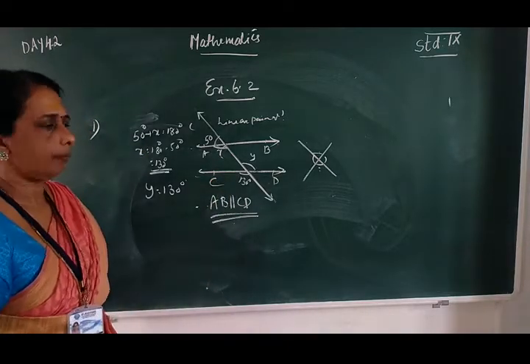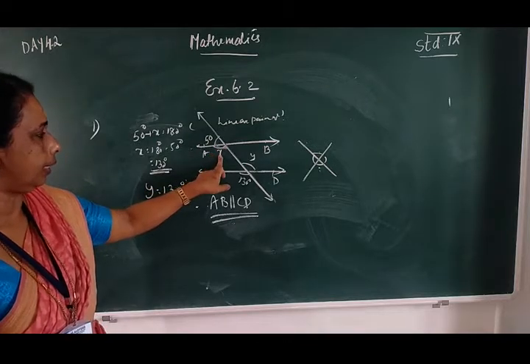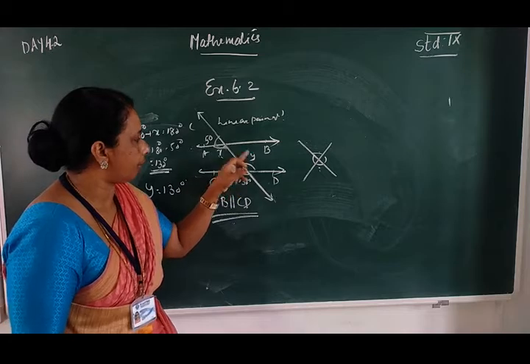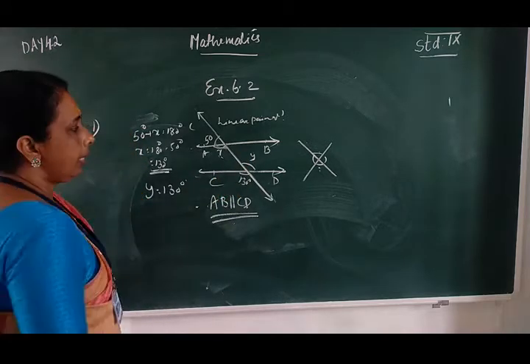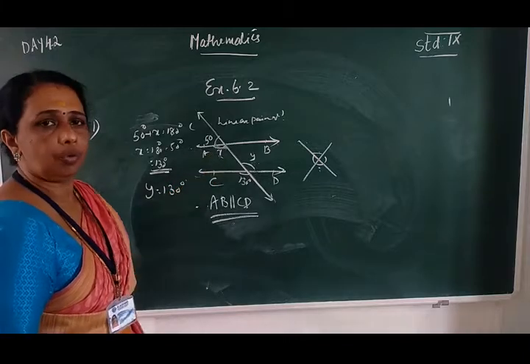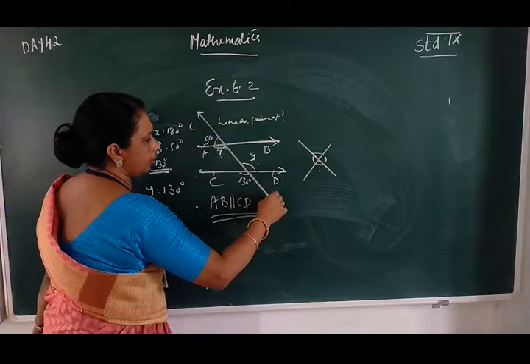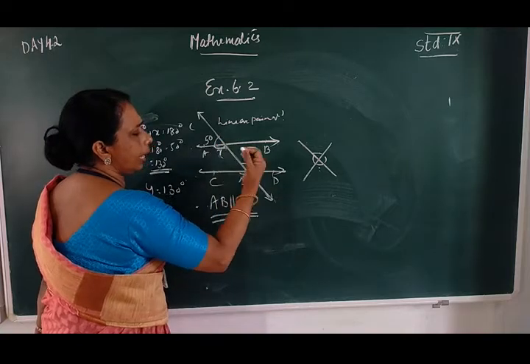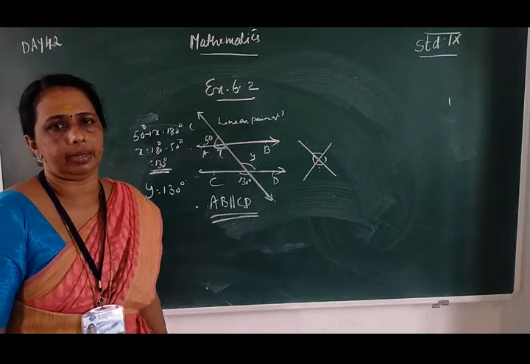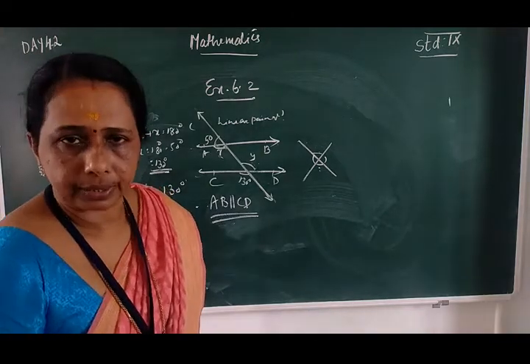Therefore, these form a linear pair, so X is equal to 130 degrees. Y and 1 are vertically opposite angles, therefore Y is also 130 degrees. X and Y are alternate interior angles, that is X is equal to Y. When two lines are intersected by a transversal and the alternate interior angles are equal, therefore AB is parallel to CD. Okay, this is the answer to the first problem.